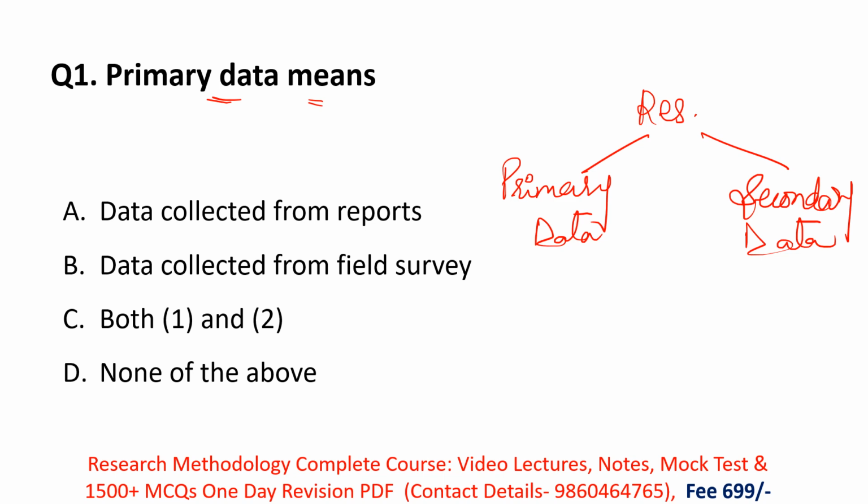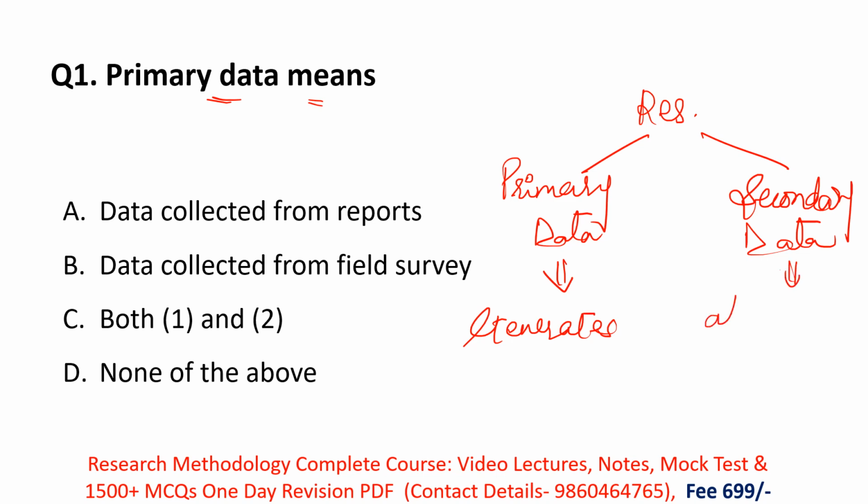So what is primary data? In primary data, the researcher generates the data by himself, like by doing research, by doing surveys, by filling questionnaires. But what is secondary data?